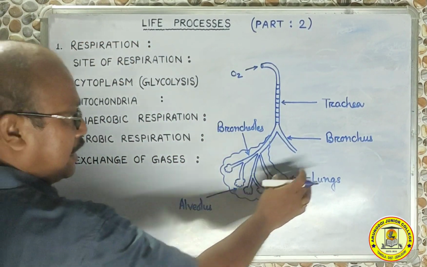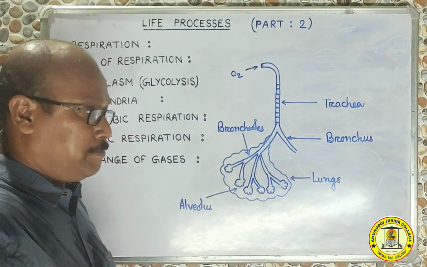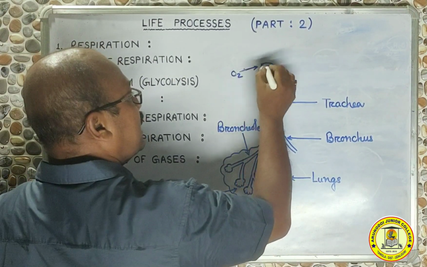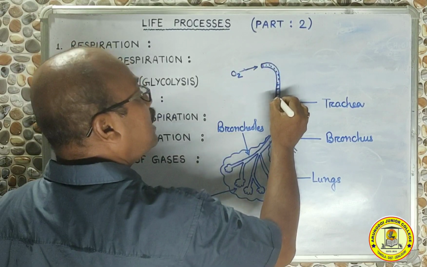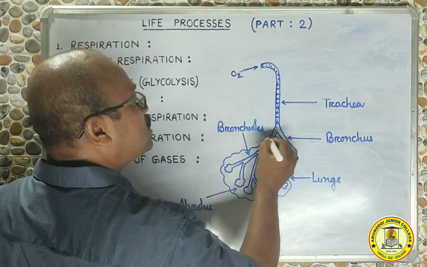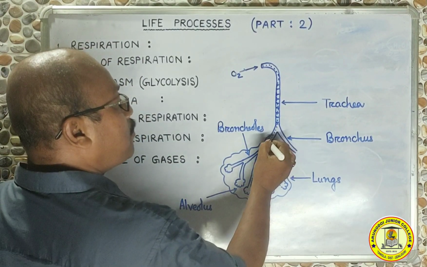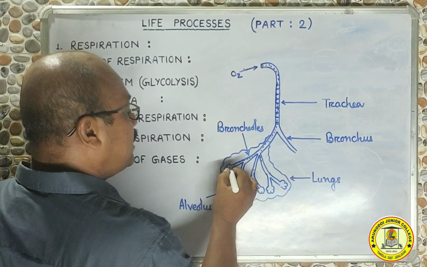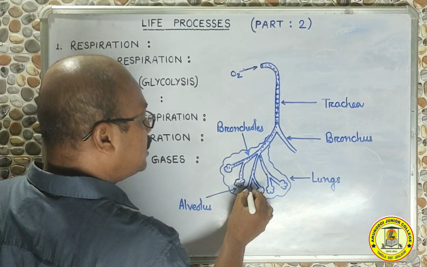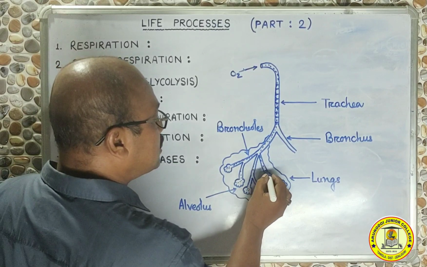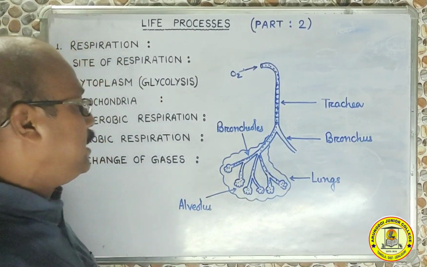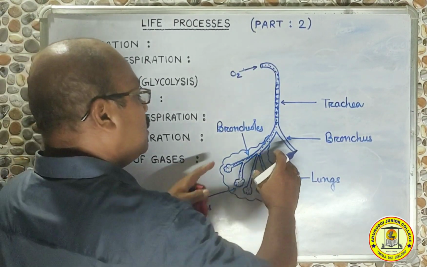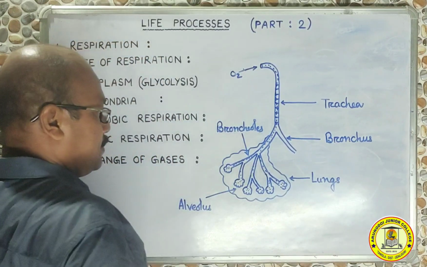So this is the right lung, and in the same way there will be a left lung. We have two lungs. Now the oxygen we have inhaled will enter through the trachea and reach the bronchus. From the bronchus it enters the bronchioles, and from the bronchioles finally the air, meaning oxygen, will reach the alveoli. The moment oxygen reaches the alveoli, they start becoming inflated, and as a whole the lung becomes inflated.